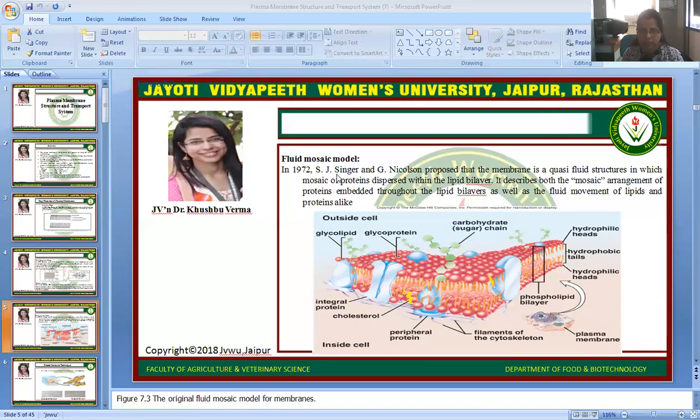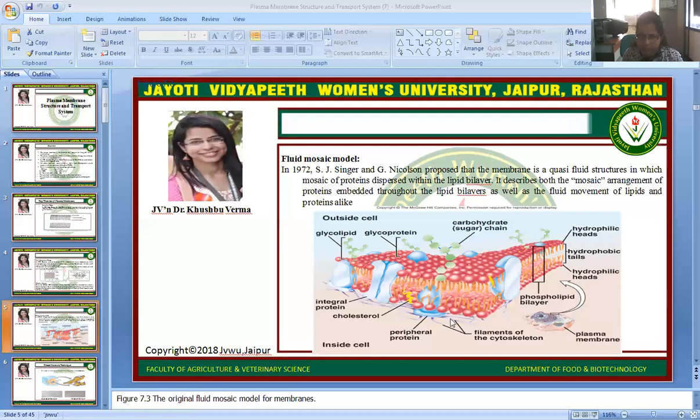Here we can see the lipid bilayer, which means two layers of lipids. A single lipid molecule has two regions, a hydrophilic head region and a hydrophobic tail region. The hydrophobic tail regions will be laid inside because they can't interact with water, and the hydrophilic regions will be toward the outside of the cell and the inside of the cell.